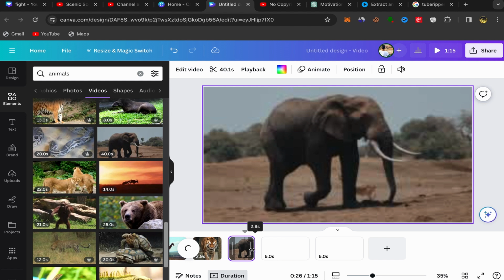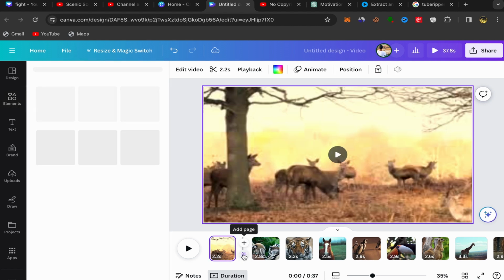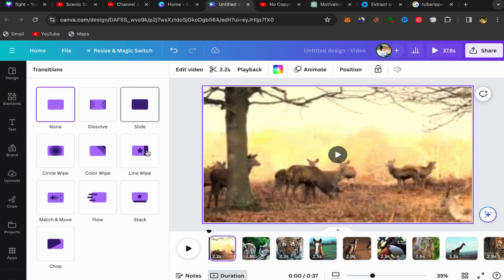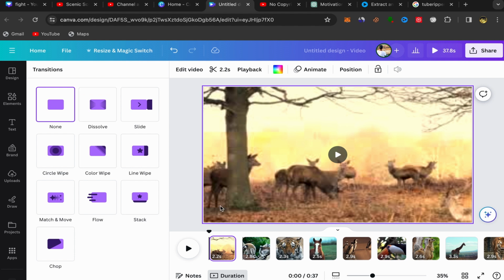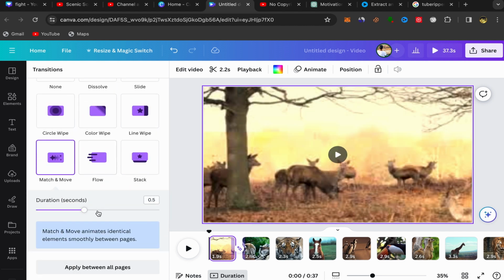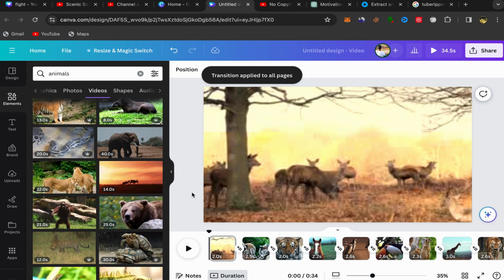What you will do next, after you finish, go back to the first page, click between those two pages, click on add transition, and choose which transition you want to add between your videos to make your videos more professional and engaging. You can use different transitions between those videos. For me, I'm just going to use this one, match and move. I like this transition. Make it just 0.3. Click on apply between our pages, and your transition will be applied between all your pages.